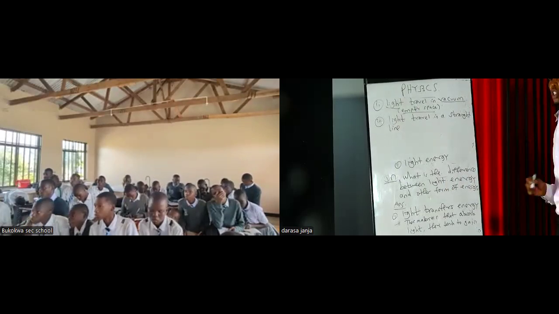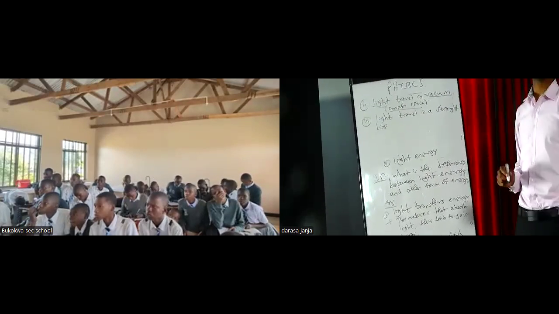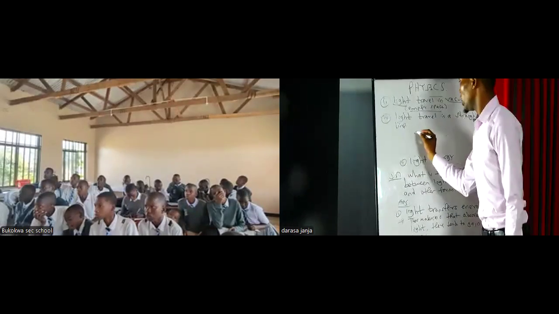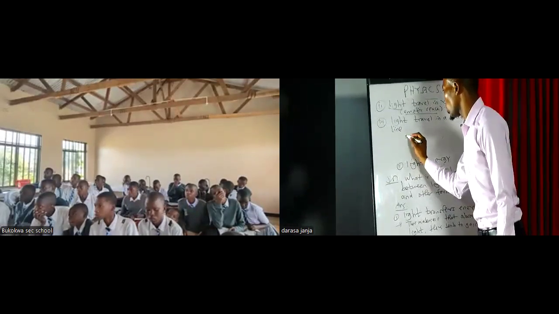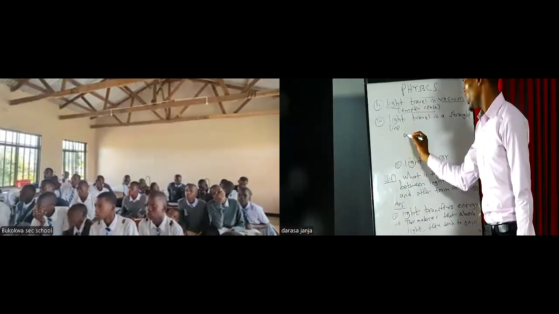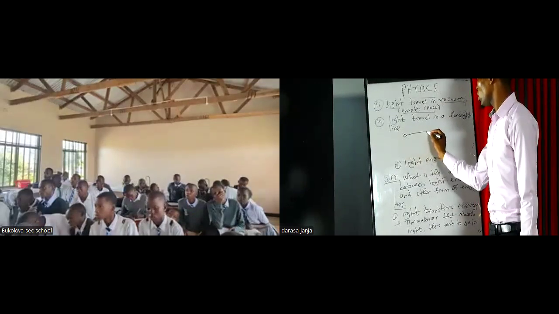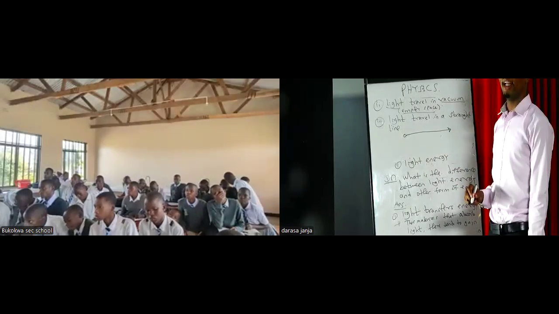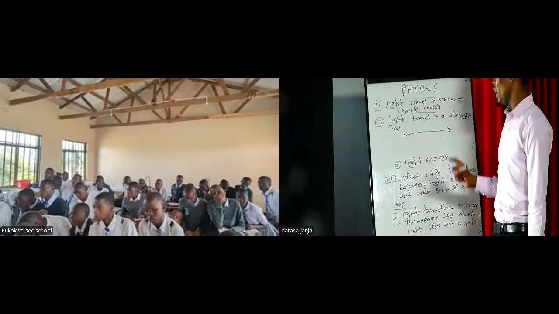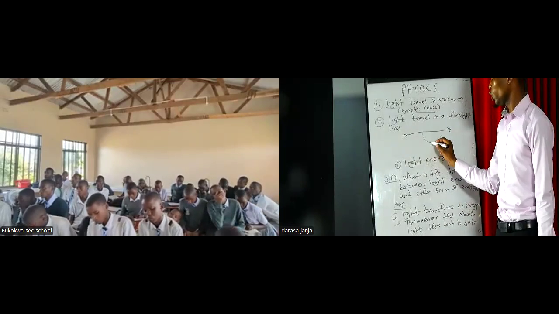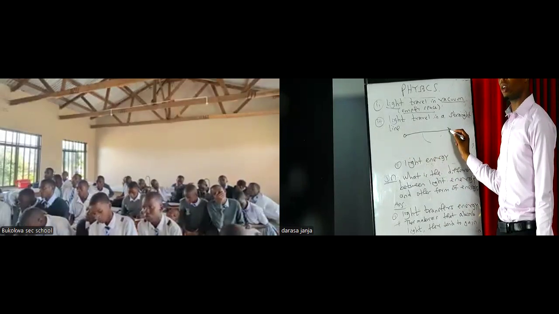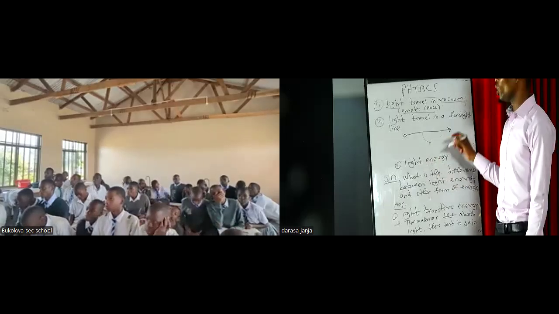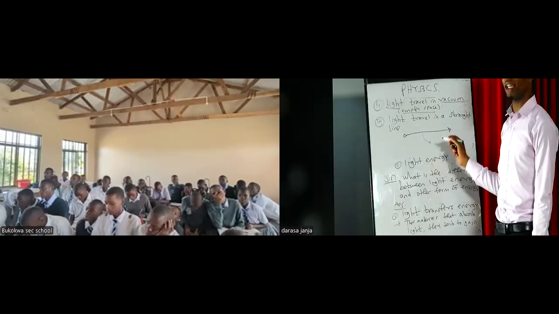Light always tends to travel in a straight line. To show light, let's assume this to be a source of light, and we can draw an arrow to represent a ray of light. What is a ray of light? A ray of light is a single line showing the propagation, or the direction, of light.